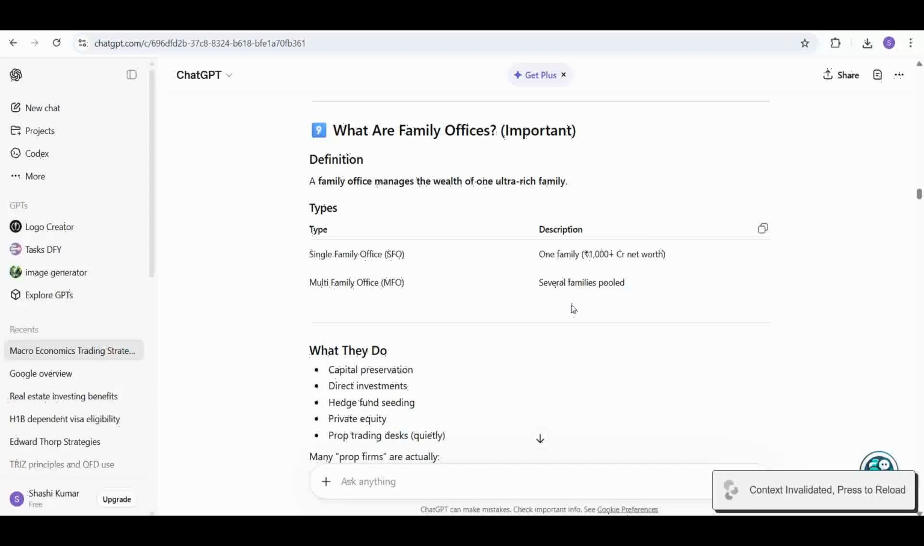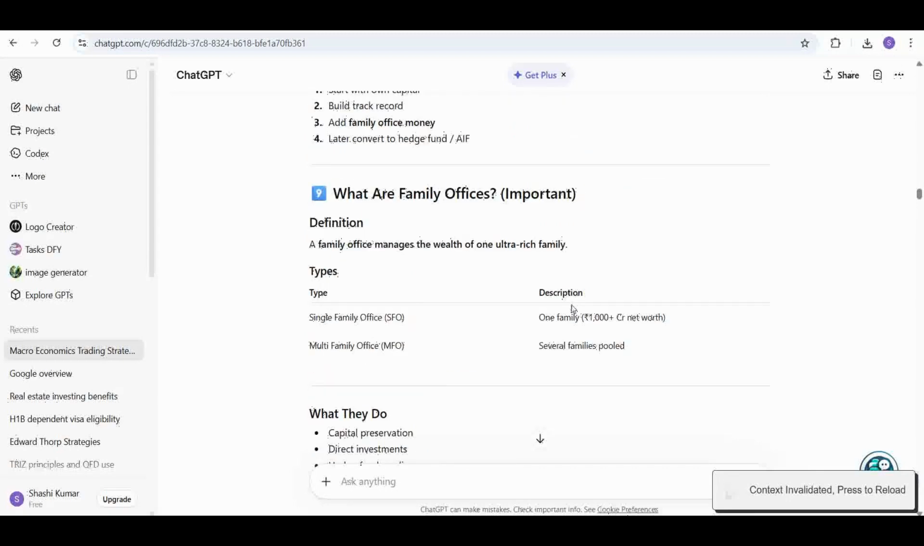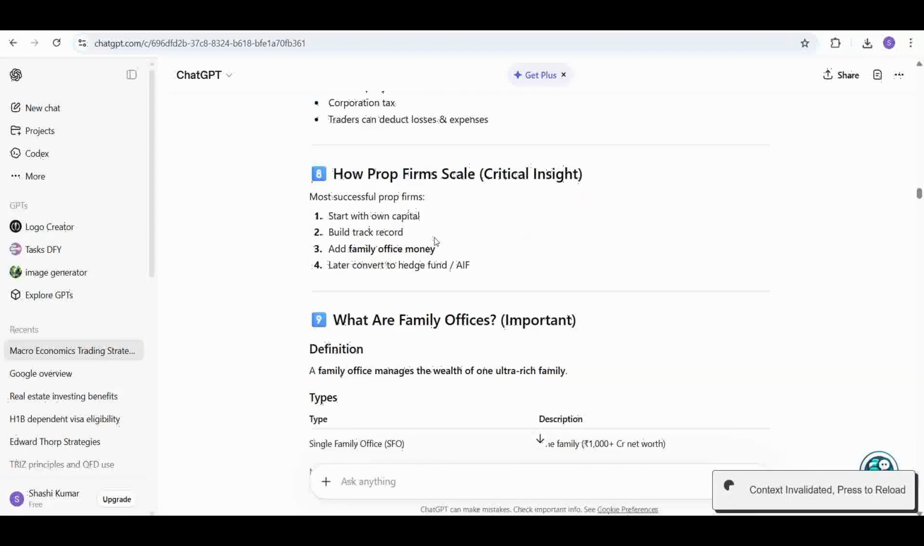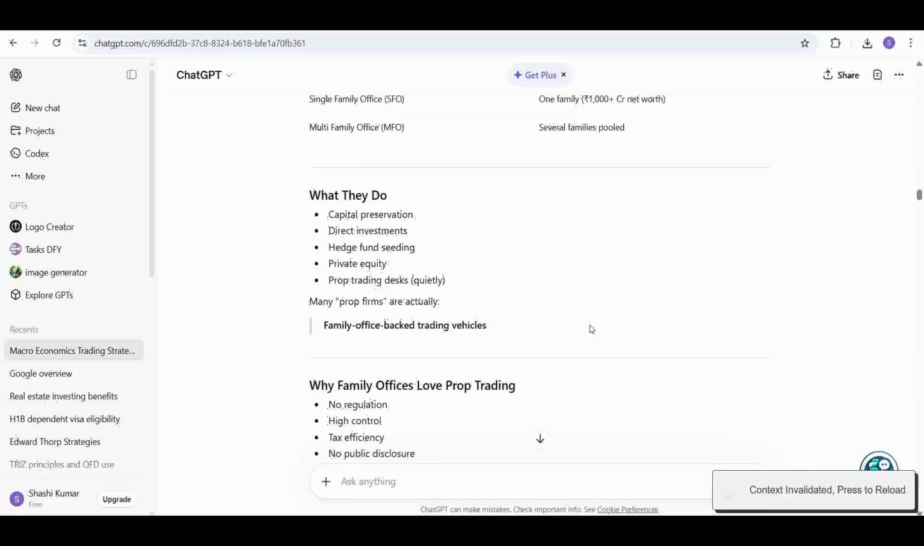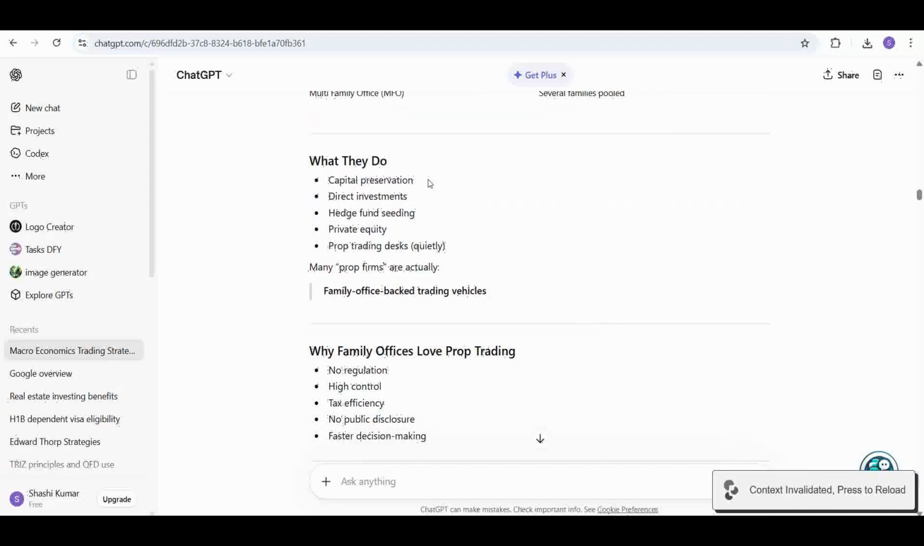Okay, so that's what a family office is, and this is the insight. You start with your own capital, build a track record, add family office money, and then later convert into a hedge fund or AIF. What do these family offices do? They do capital preservation and they do direct investments. They give seed funds to hedge funds. They get involved in private equity, and they also manage a proper prop trading desk quietly. So many prop firms are actually family office backed trading vehicles. That's a reality.